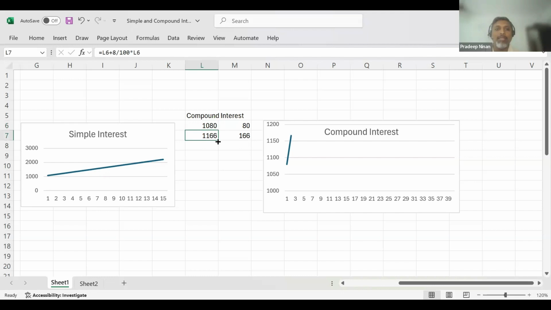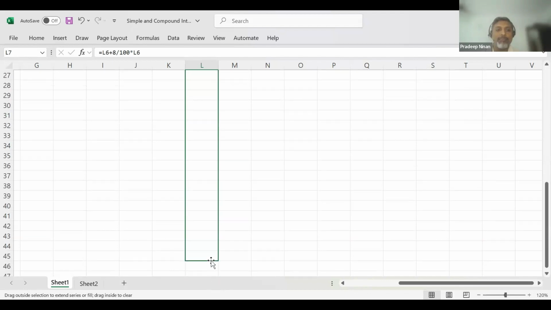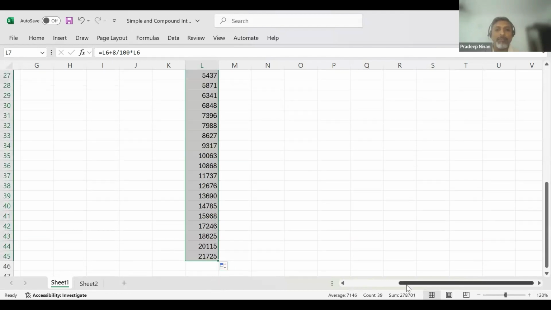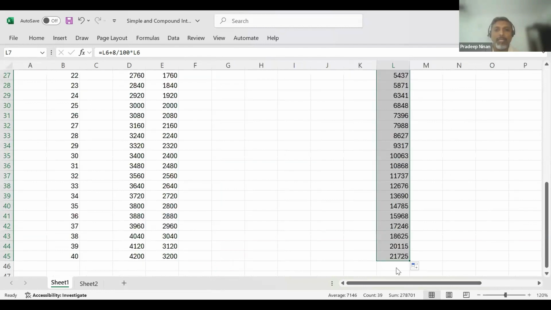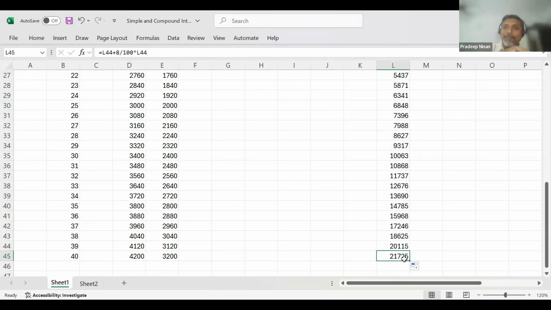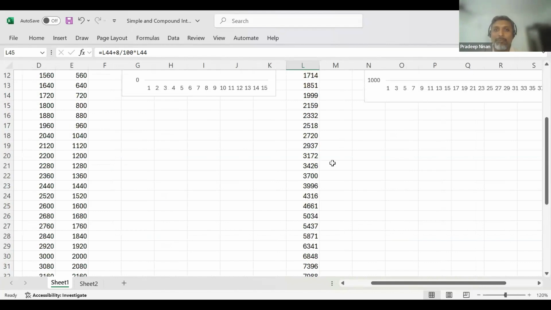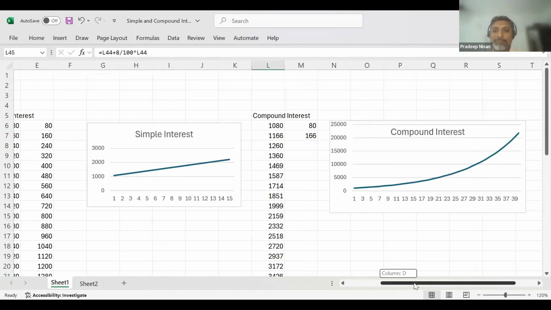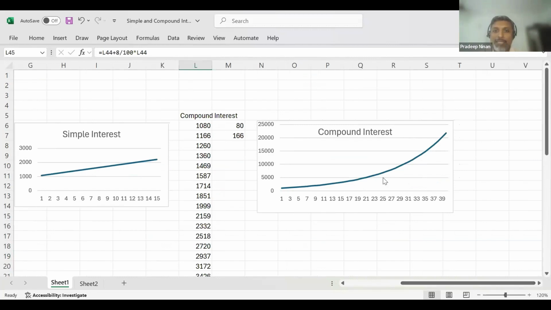So little by little, he's earning compound interest. And this person, at the end of 40 years, has his amount become 21,725 rupees. The first person who earned simple interest got 4,200 rupees. But with compound interest, it became 21,725, just because the interest was getting added to the amount and that was earning itself more interest. More and more interest is getting added. And see how this graph is. This is an exponential graph.